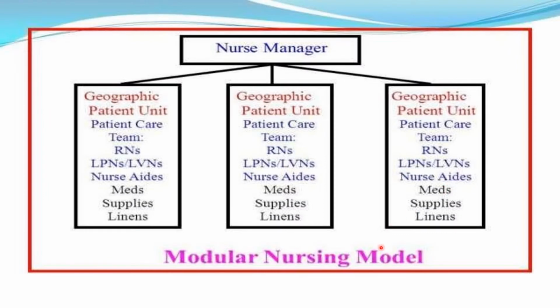Coming to the model of this method, the nurse manager is solely responsible for the entire nursing unit. The same unit can be divided into more than one geographical patient unit. For each geographical unit, there is a modular team consisting of registered nurses, LPN or LVN, nursing aides, and they have a separate medication room, supplies and equipment room, and linen room. Similarly, other patient units as well.